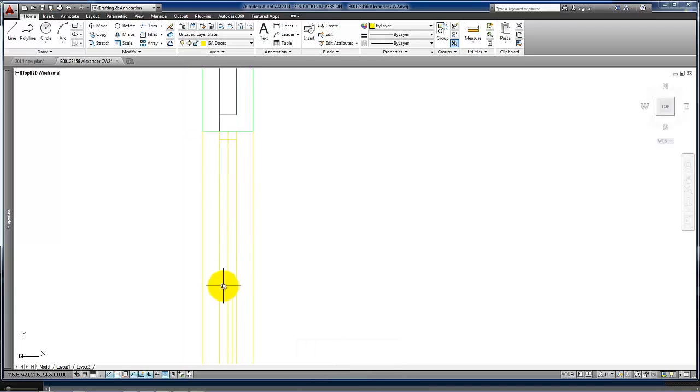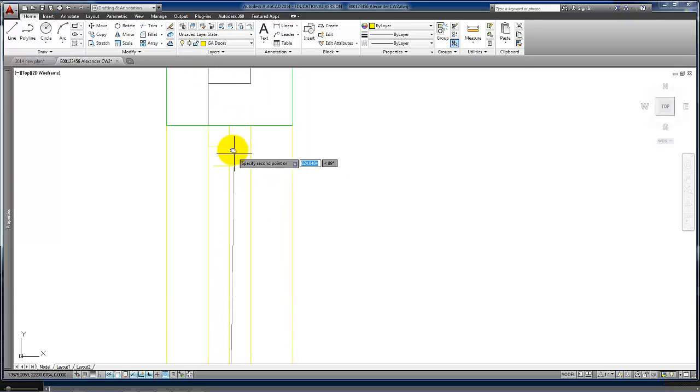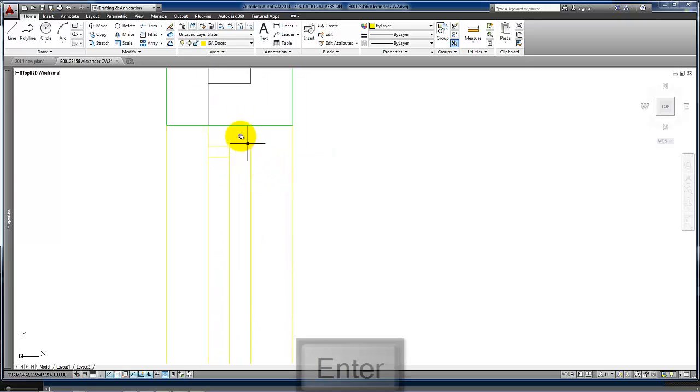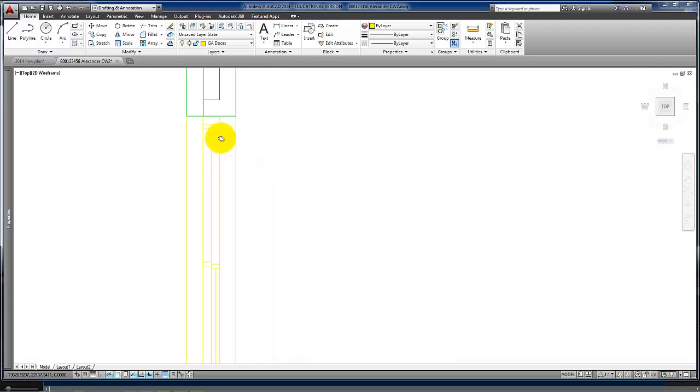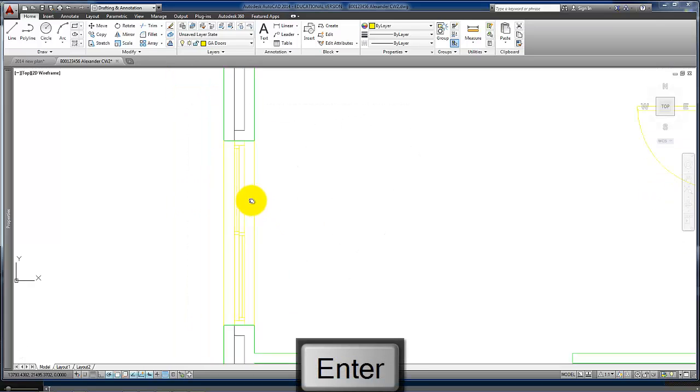About this other side then, once again we can copy the thickness of that door down there and trim off the end of the line in the middle and put a line down the center of the door once again to indicate the glazing.